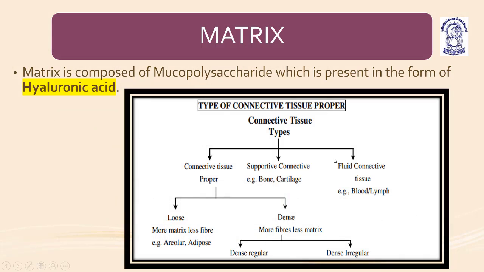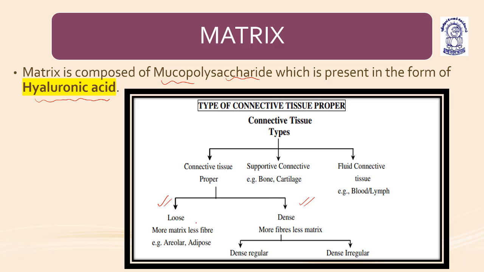Now coming to next, on the basis of matrix, the connective tissue is also further classified into three types: connective tissue proper, skeletal connective tissue or the supporting connective tissue, and the fluid connective tissue. The matrix of connective tissue proper is basically composed of mucopolysaccharide, which is present in the form of hyaluronic acid. Connective tissue proper is further of two types: loose and dense.